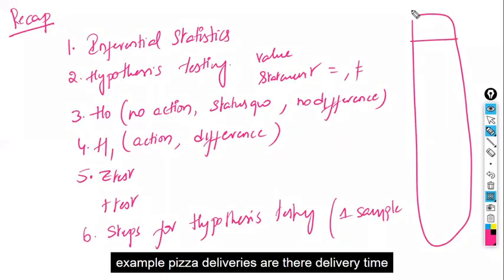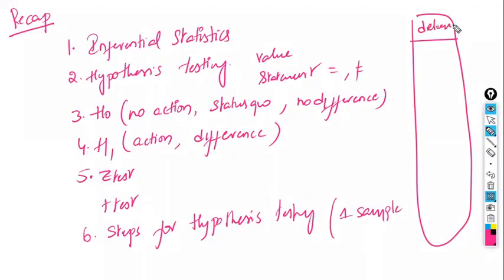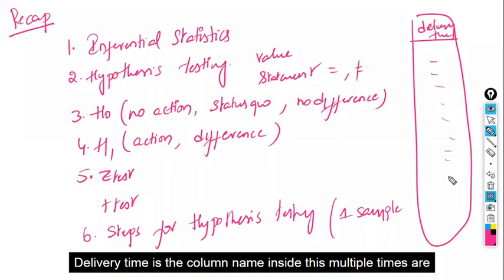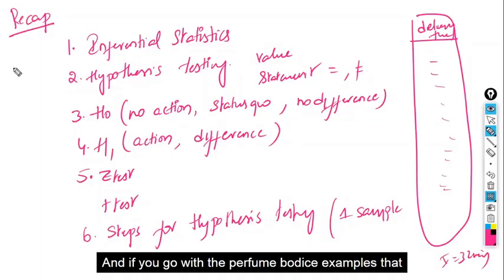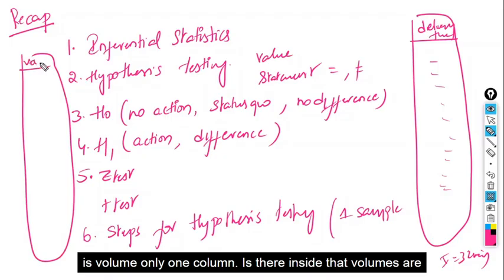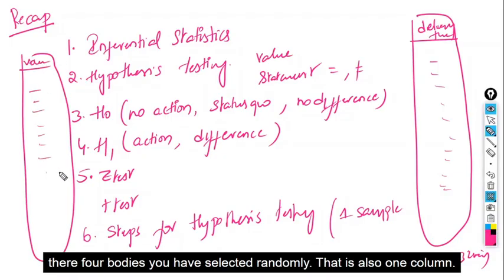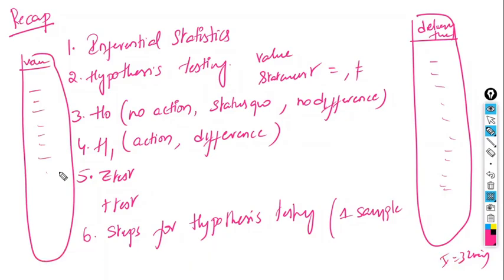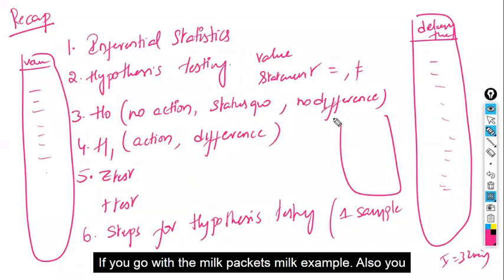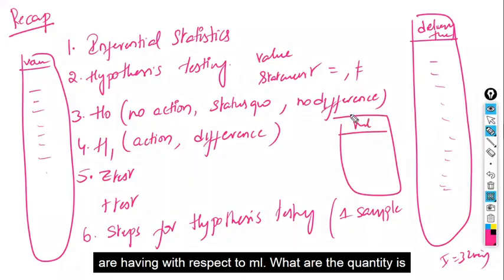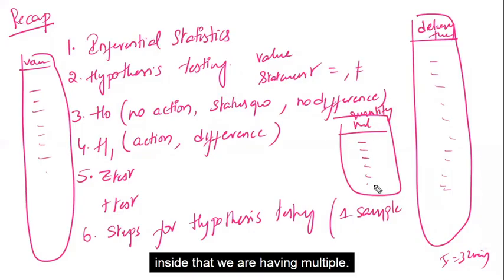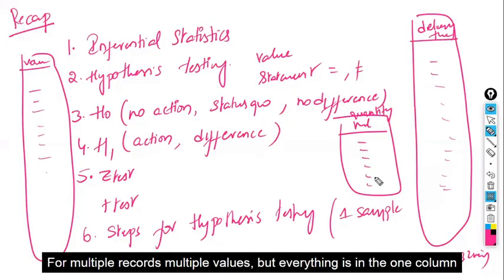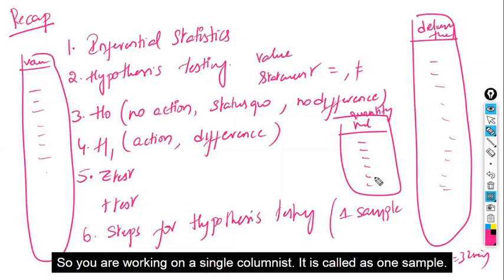For example, for pizza deliveries, delivery time is the column name. Inside it, multiple times are there, and the average time is 32 minutes. In the perfume bottles example, volume is the only column, with four bottles selected randomly. In the milk packets example, the quantity in ml is also one column with multiple values. Working on a single column is called one sample.